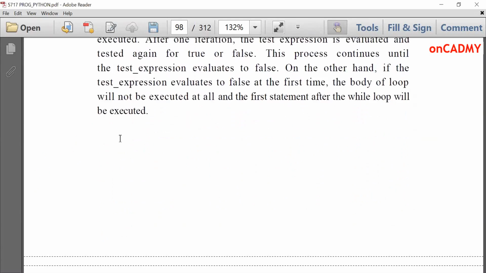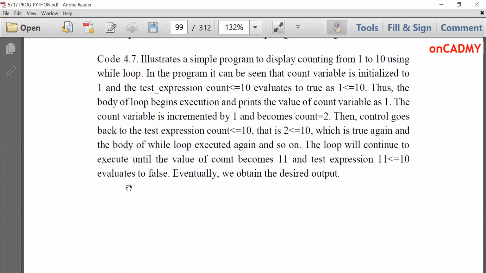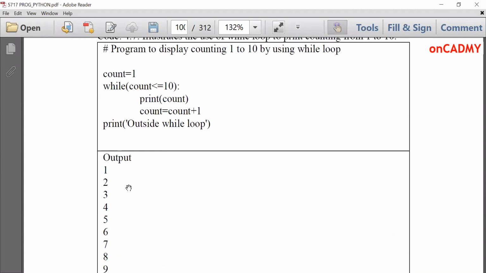Let's see the flowchart for while loop. Enter while loop. It will check the test condition. If it is true, then body of while will execute and it will move like a circle like this until this condition is true. Once it becomes false, it will come out of the loop. This is called exit loop.